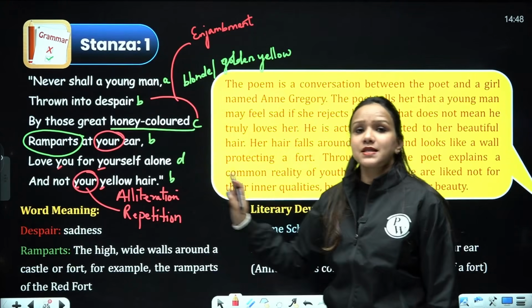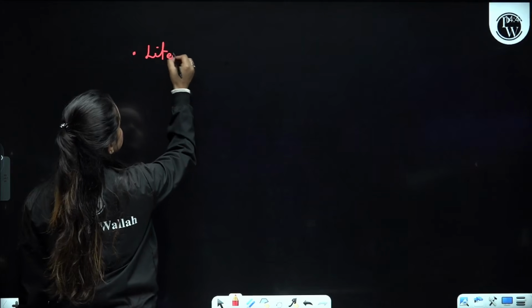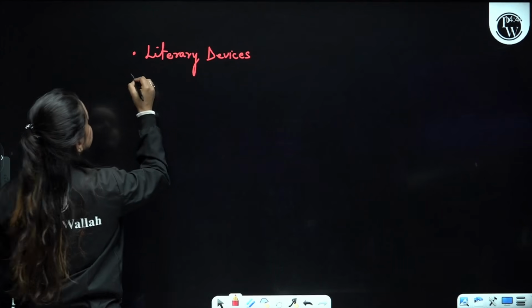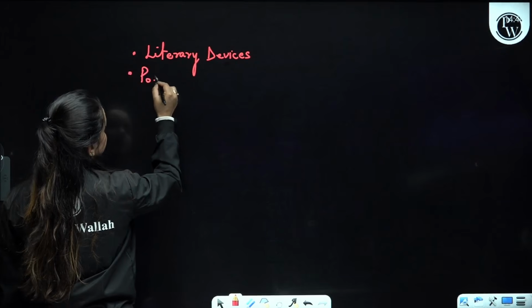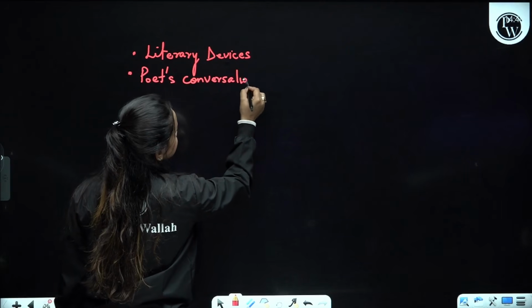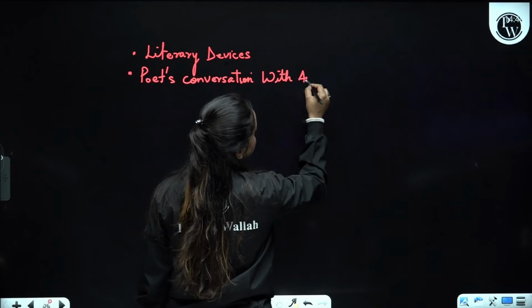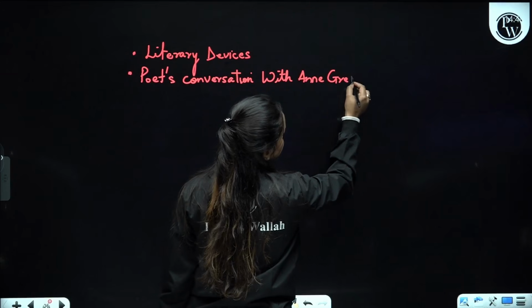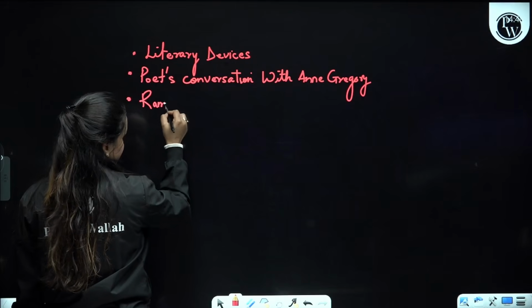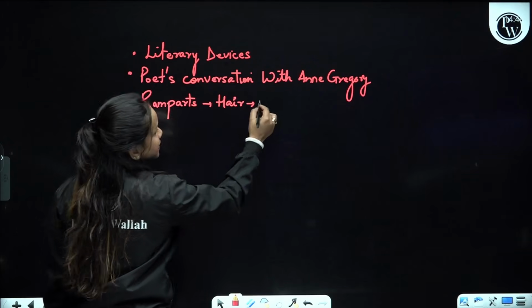All right. So as we have discussed the first stanza, please remember the literary devices. That ramparts, so there is metaphor.